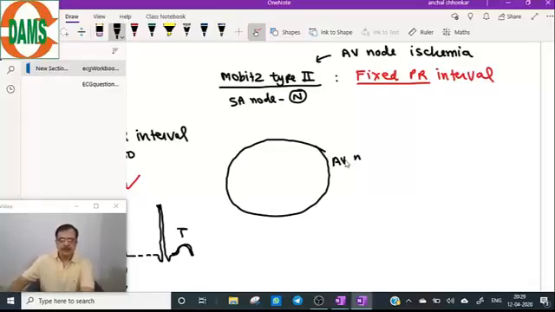All right. So, Mobitz type 2 block, there is a sudden drop of atrial impulse which is going to the ventricle. Suddenly it drops. And there is a fixed PR interval. That is the most important differentiating point from type 1 Mobitz block. So, here is the AV node.